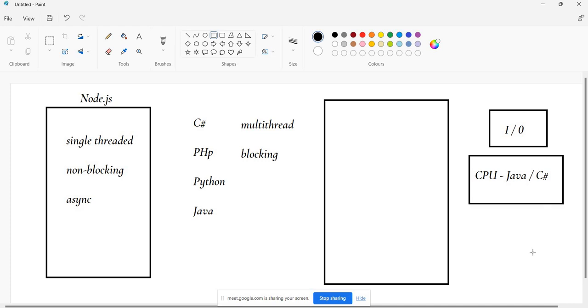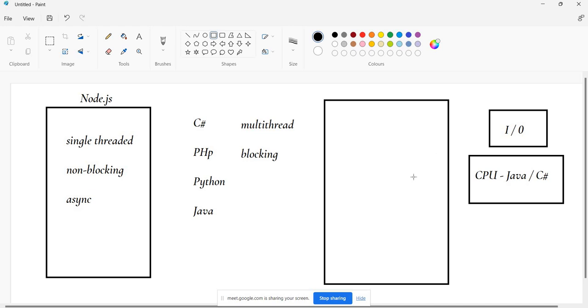Many people have a misconception that if you know Java, you don't need to learn JavaScript. That is completely wrong. Even if you are very good at Java, you should learn Node.js. You should learn JavaScript for building super fast, scalable IO applications like REST APIs. We can discuss that in detail.